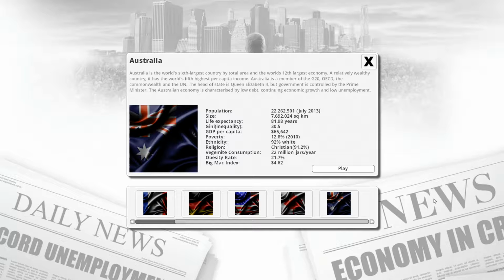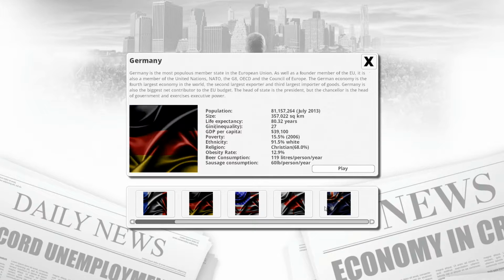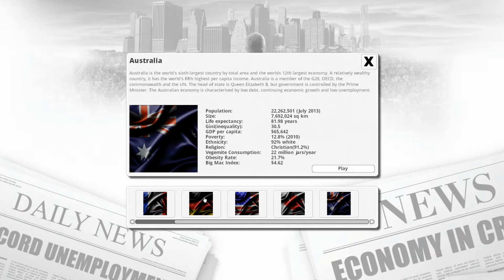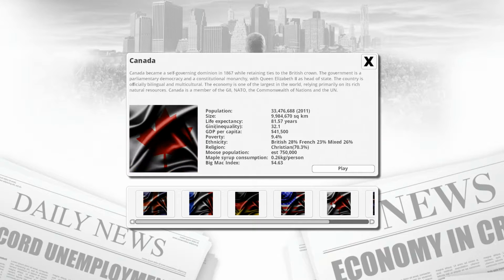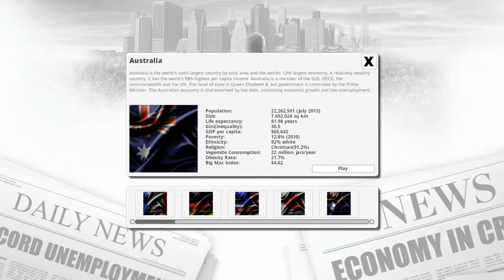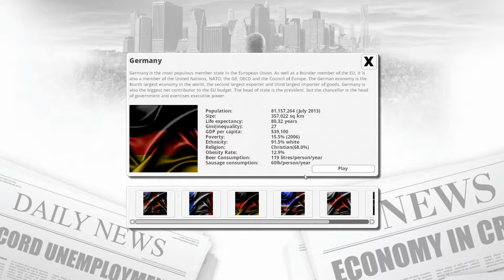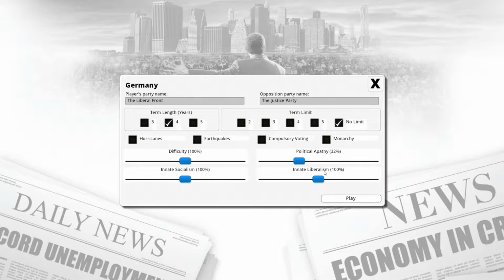Hello and welcome back to a new Democracy 3, where I am going to be playing as either the Germans or the Australians. I cannot decide between the two because I wanted to make the Germans work, but the Australian one, they're more conservative and they've got a lot more issues, but they're also the richest as well, so it could be good to do. I'm thinking they might have things that are good for later on, but Germany, I just want to make them into an industrial nation, so we're going to go for Germany.